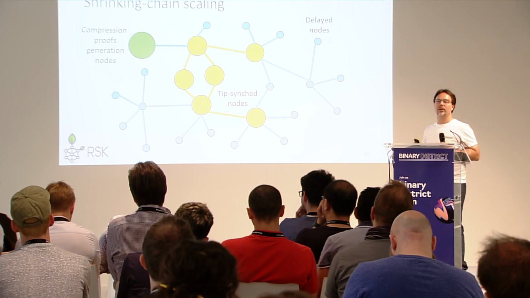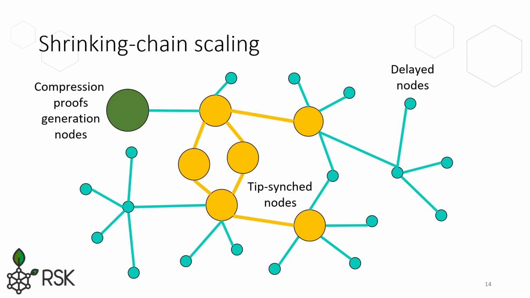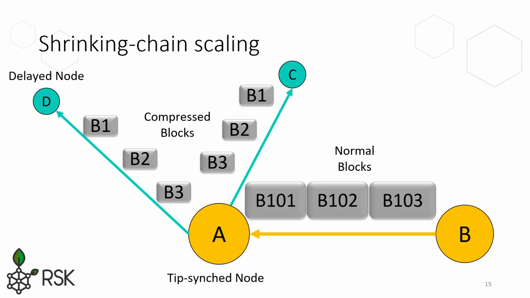And we could have a third kind of node that is incentivized to create these proofs. So we can create an economic market where anyone can compress the blockchain and send these proofs to the blockchain. Or if we want to make this mandatory, we can just let the miners compress the blockchain. So this is how it works. We have node A and node B. There are tip synchronized nodes that receive the blocks around 100, but they are sending the delay nodes only blocks 1, 2, and 3, which are compressed, are smaller, but are 100 blocks behind.